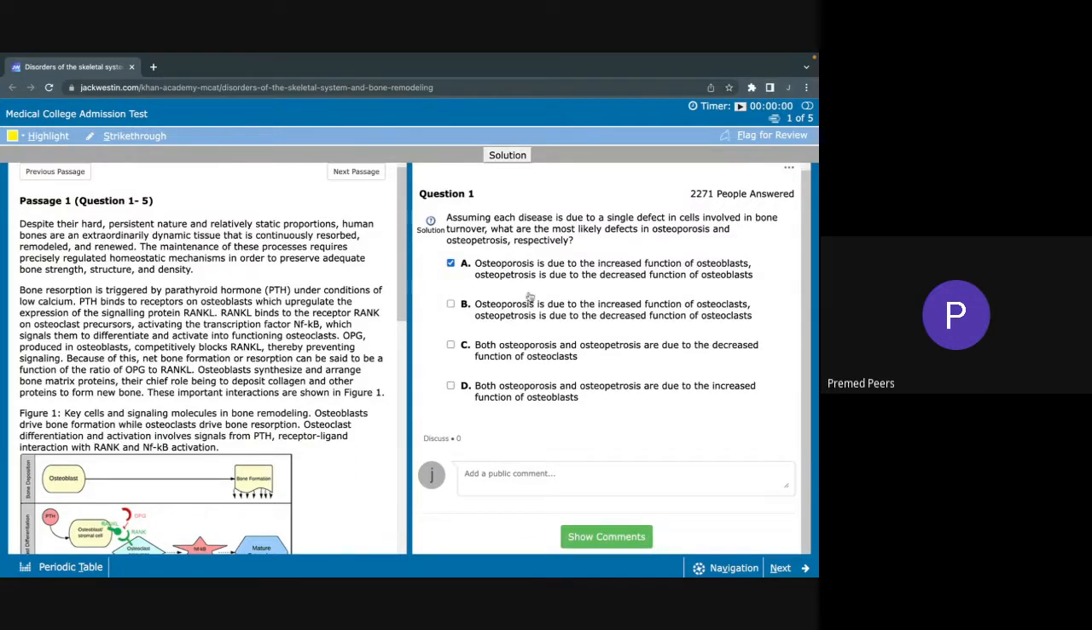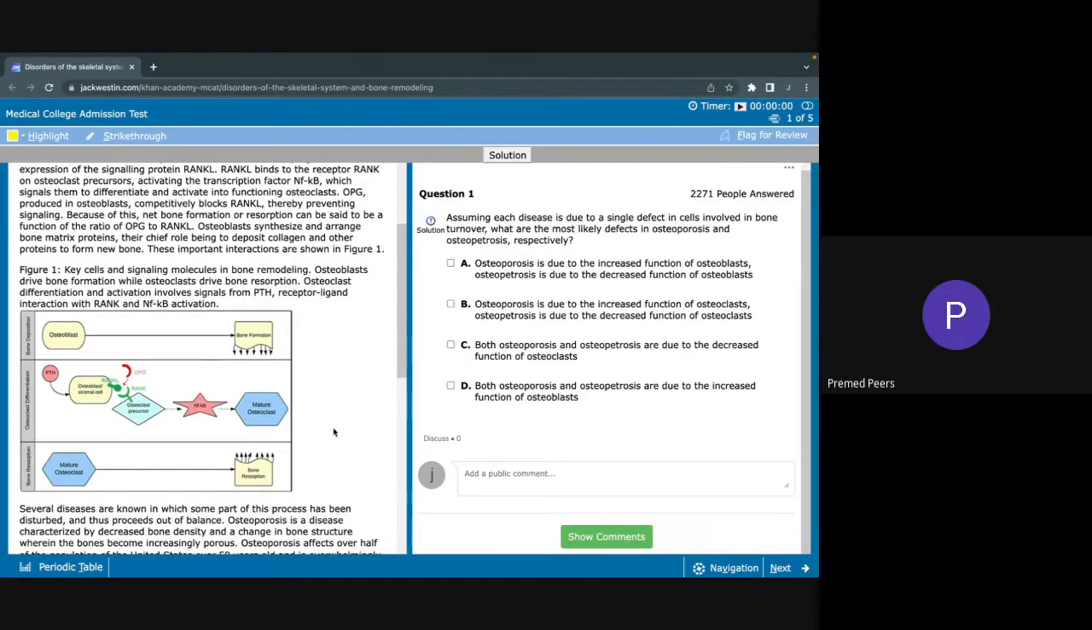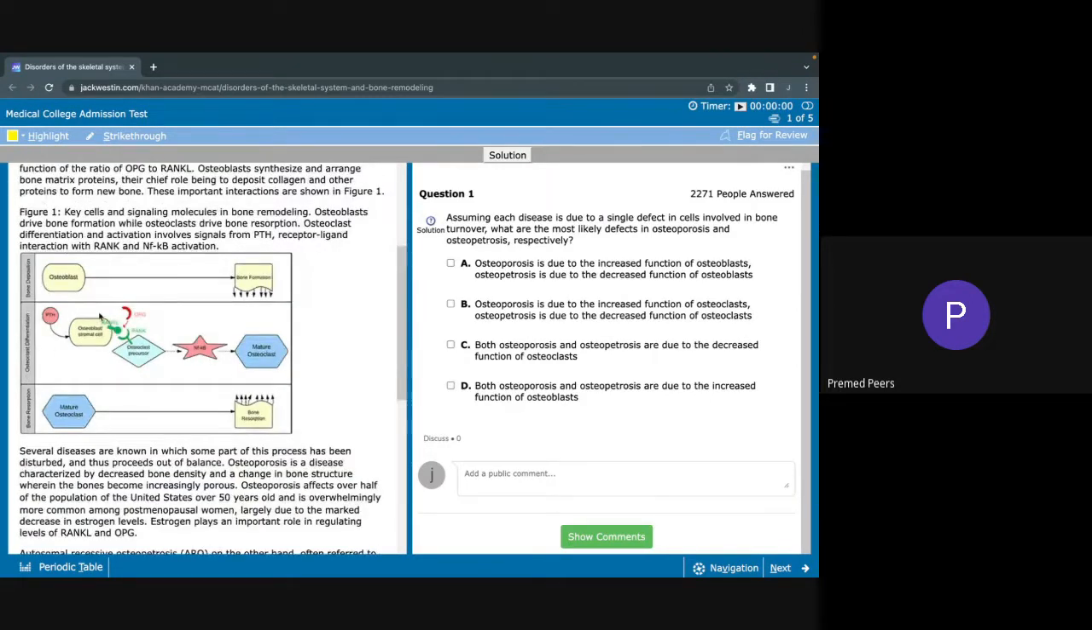If you look at B here, osteoporosis is due to the increased function of osteoclasts, and osteopetrosis is due to the decreased function of osteoclasts. So these two answers, A and B, are essentially saying the same thing with osteoblasts and osteoclasts. So we need to determine the function of both osteoblasts and osteoclasts. So we can see from this diagram here, osteoblasts lead to bone formation, whereas osteoclasts lead to bone resorption. A good mnemonic for this is osteoblasts build bone and osteoclasts resorb bone, or chew bone, osteoclasts chew bone.